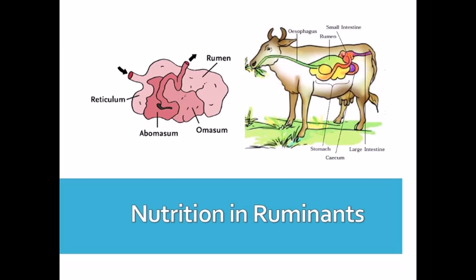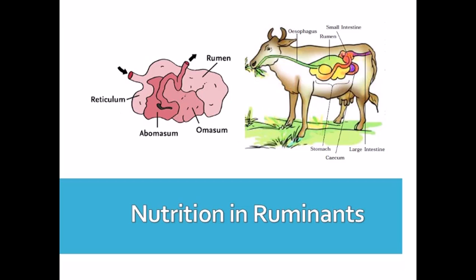Why do they move to a safer place? Because they are herbivores, and to avoid being caught by carnivores, they swallow their food quickly, then move to a safer place and bring their food back into the mouth and chew that food again.